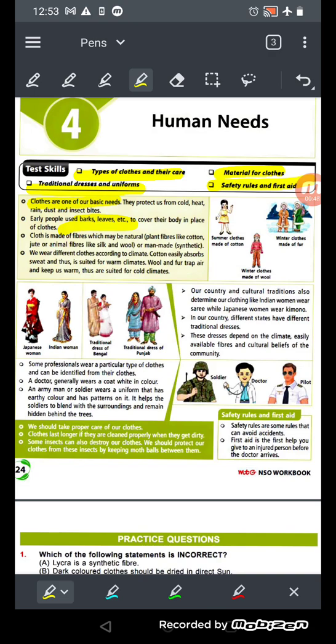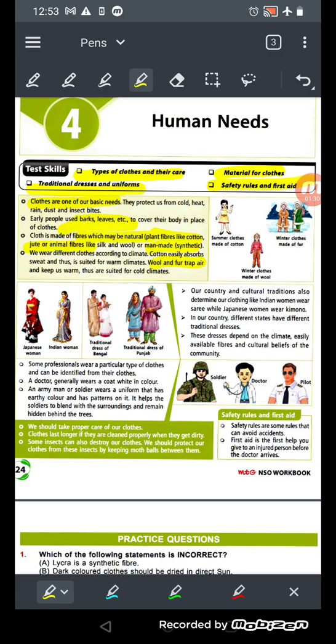Okay, cloth is made naturally from natural fibers, that is plant fibers like cotton or jute, or animal fibers like silk and wool. Now man-made fibers, that is synthetic, are also used for making clothes. Now we wear different clothes according to the climate. Cotton easily absorbs sweat, that is why we use cotton clothes in the summer season, but we wear warm clothes of wool and fur in the winter time. Why? Because that keeps our body warm.